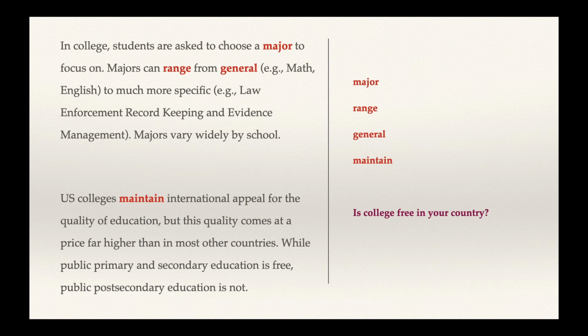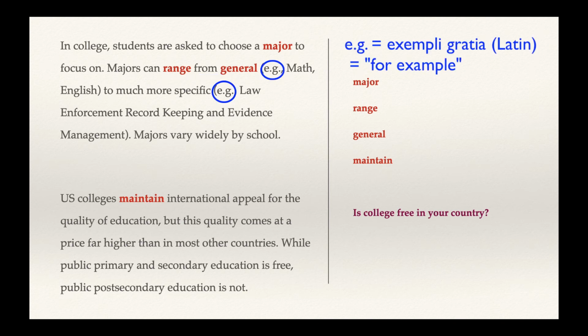And in the next sentence, it says majors can range from general to specific. So we learned that the word specific means something very detailed or just for one purpose. And general here is the opposite of that. So when we use the word range, we say range from this, we start here, or go to here, range from general to specific. And it gives us examples of general majors, like math or English, and then a more specific major, law enforcement, record keeping, and evidence management. This is the name of one major.